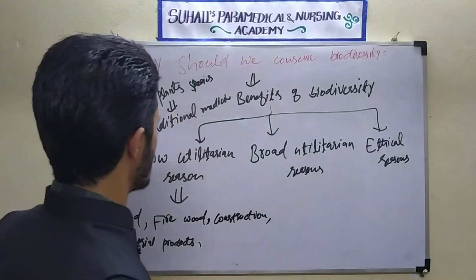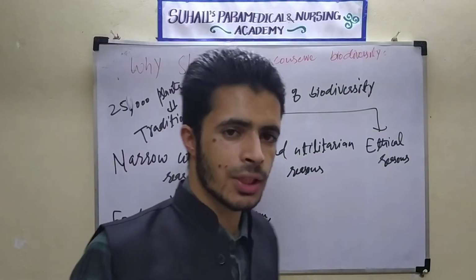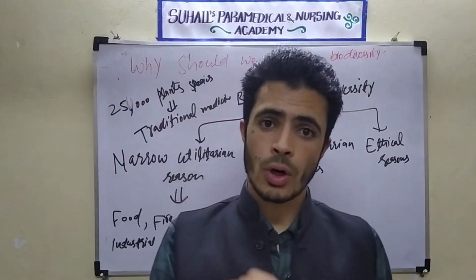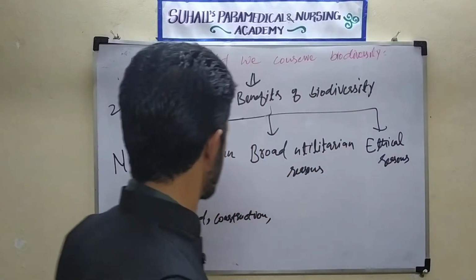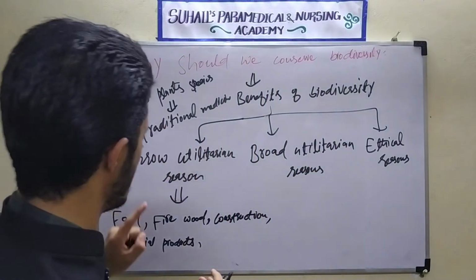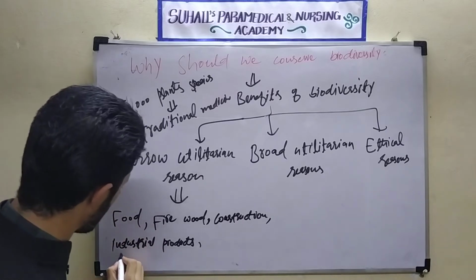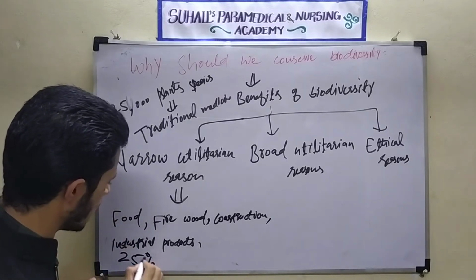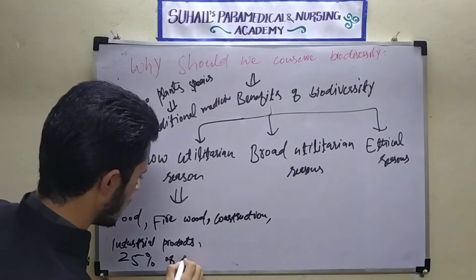Ayurvedic. And now I will tell about another thing. Anything more? Yes, here I want to add more than 25% of plant species.